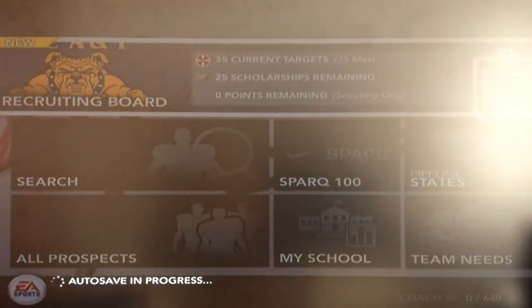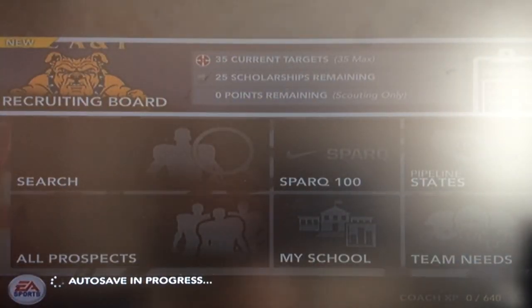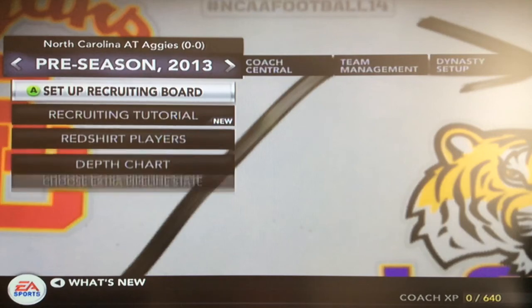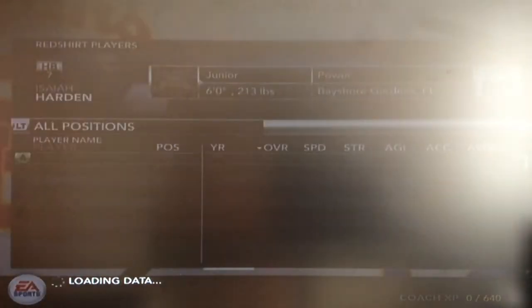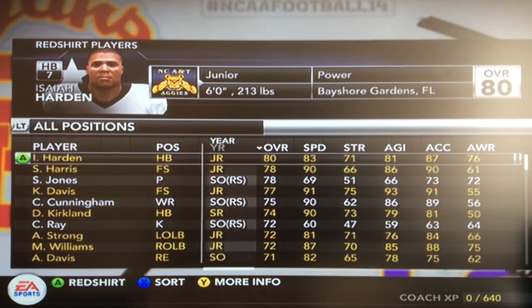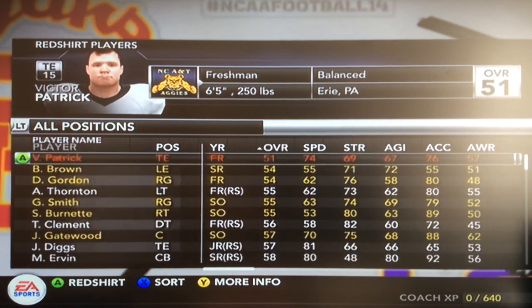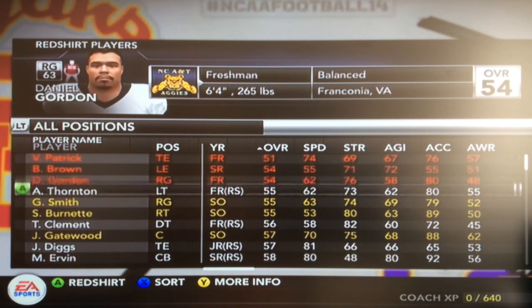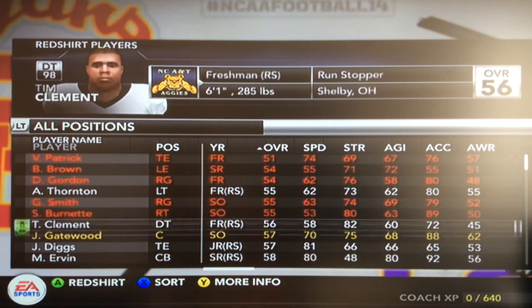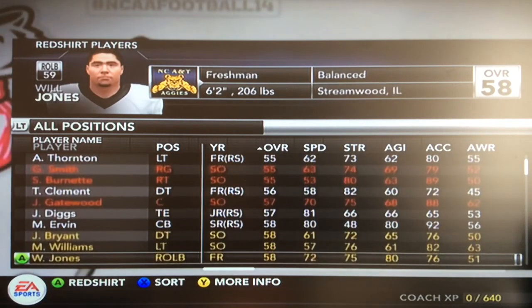So now I believe is custom schedules next? I'm not sure. That should be up soon, and it is red shirting. Okay. Red shirt. I'm not gonna be out here red shirt. Some scrubs. You're a scrub, so I'll red shirt you. I think that's all the red shirt I'll do.